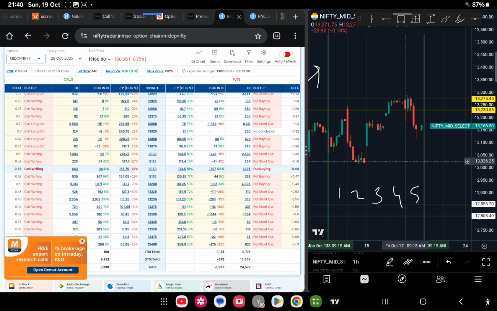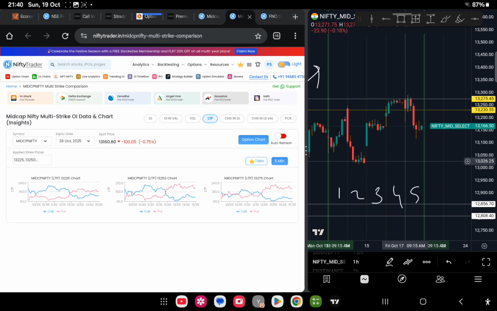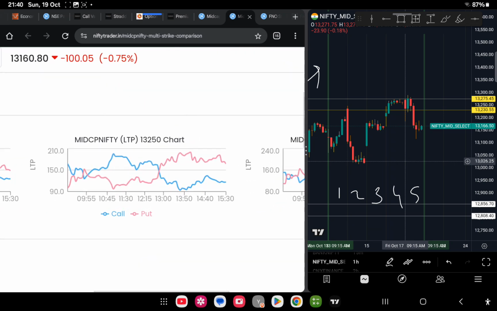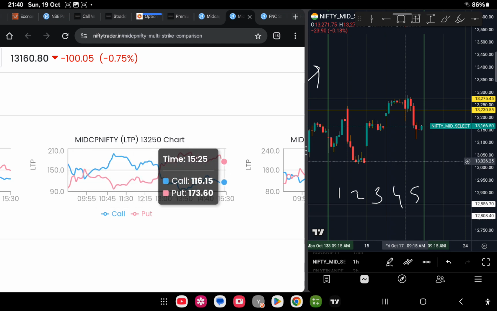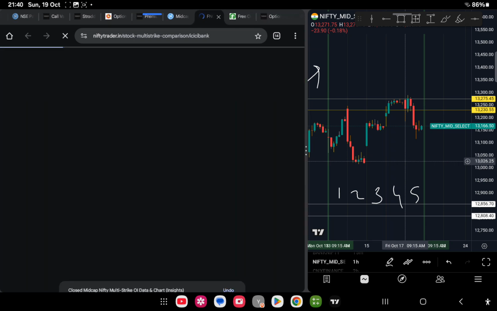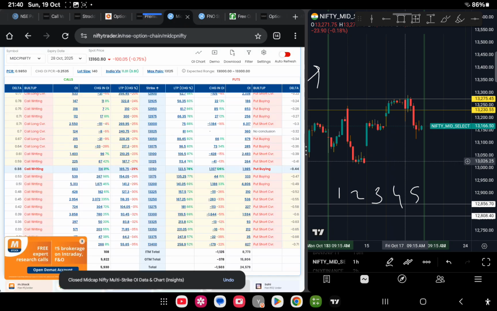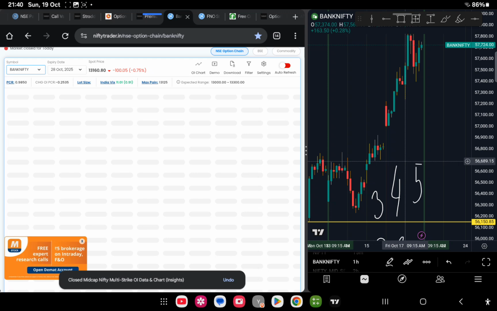Now when you check the 250 value for OI and put writing, let's zoom in. When you keep the points here, you see it started with 140 and 130 at 9:20. At the end you see 116 and 173. So definitely when you compare the morning and evening data, it is a long straddle day, because there is much variation. Now we'll go and check Bank Nifty. Finnifty is your homework.